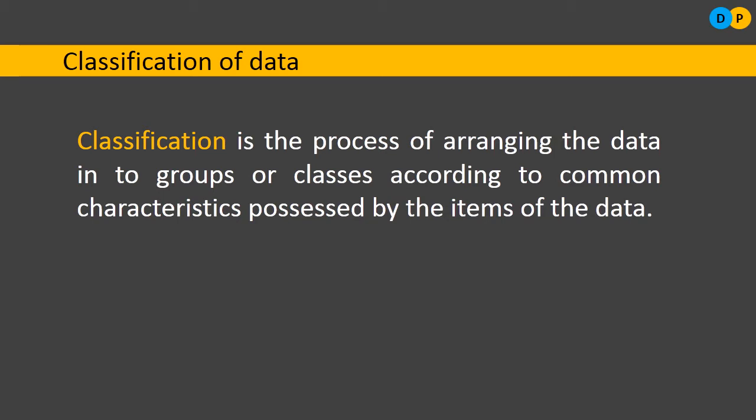As I said, in a college there are 500 students, but again they can be classified. How can they be classified? Depending upon a particular common characteristic. So men will be classified into one group, and similarly females will be classified into another group. So here we are going to classify the items depending upon a common characteristic. They will be made into one group or one class. So this particular procedure or process of arranging the data into groups according to a common characteristic possessed by the items is called as classification.